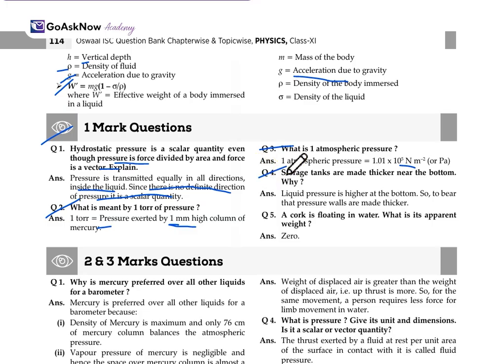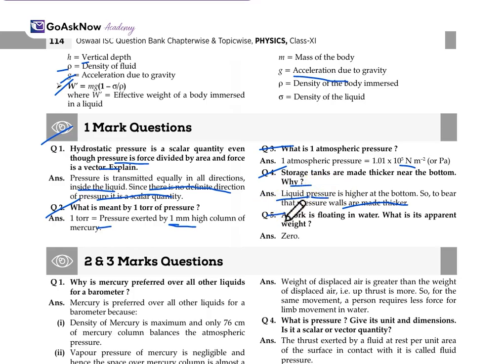Another question is, why are storage tanks made thicker near the bottom? We know that storage tanks are thicker near the bottom. The reason is that the liquid pressure is higher at the bottom, so just to bear that liquid pressure, the walls are made thicker.